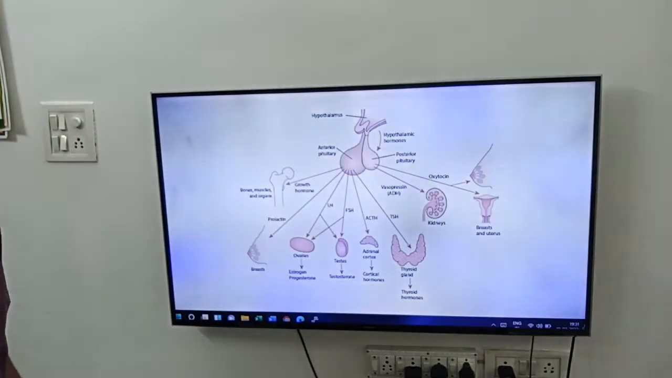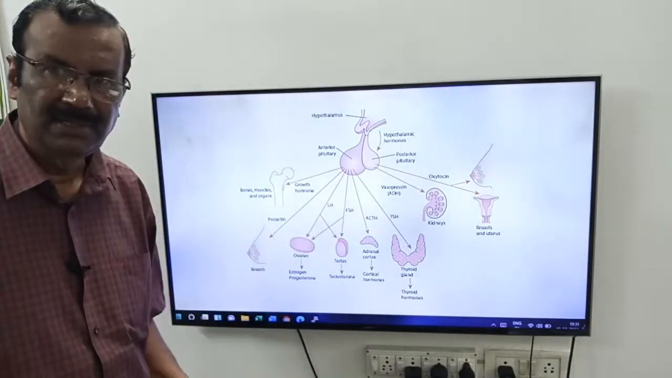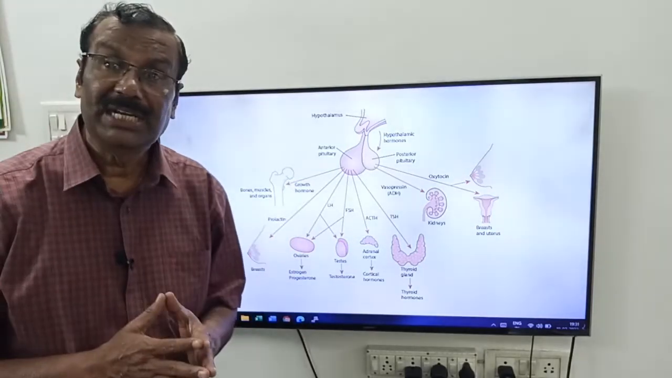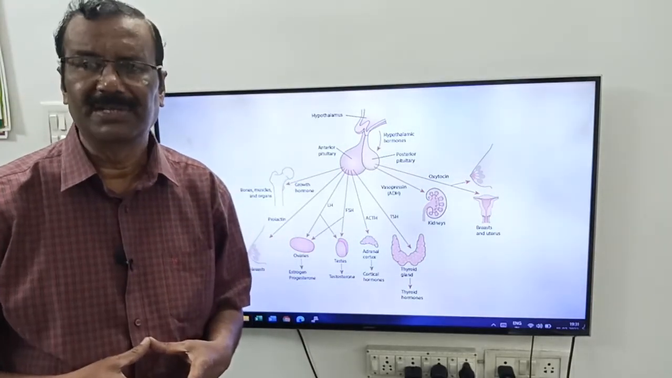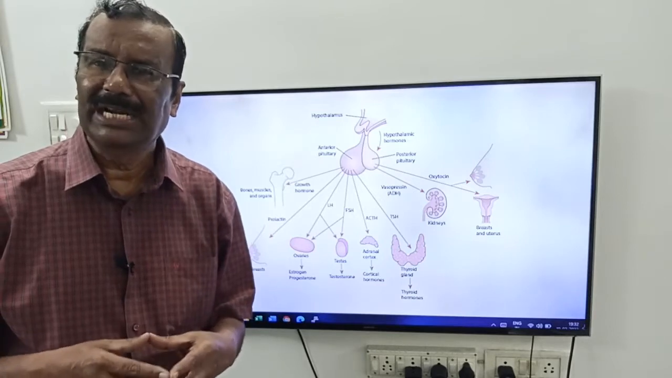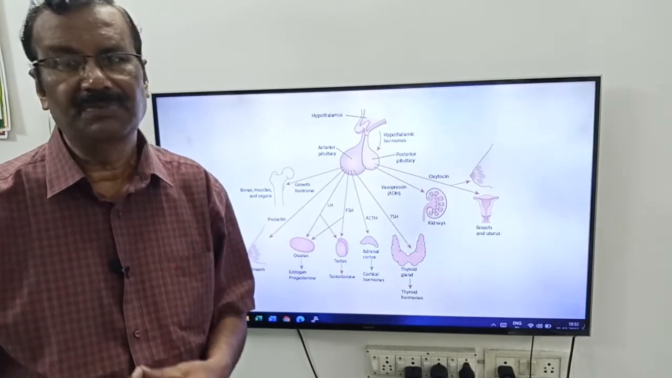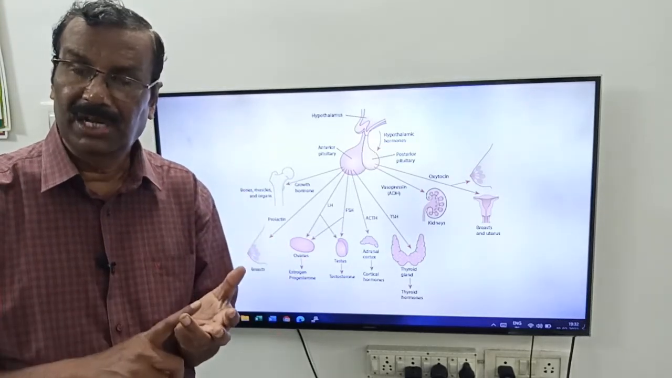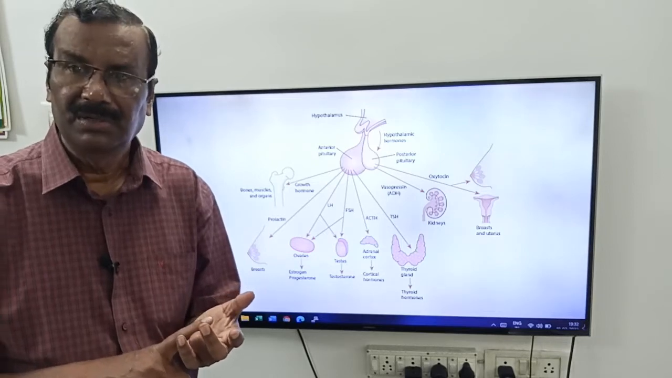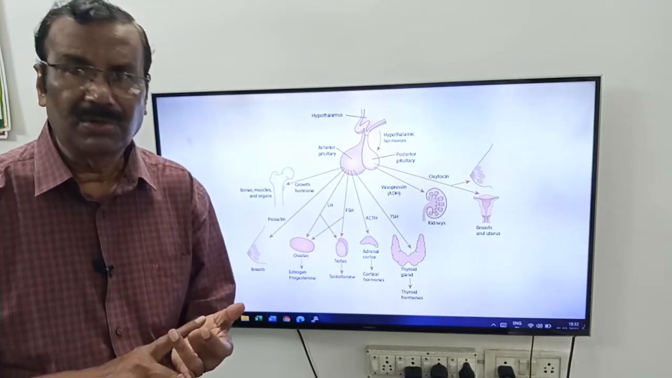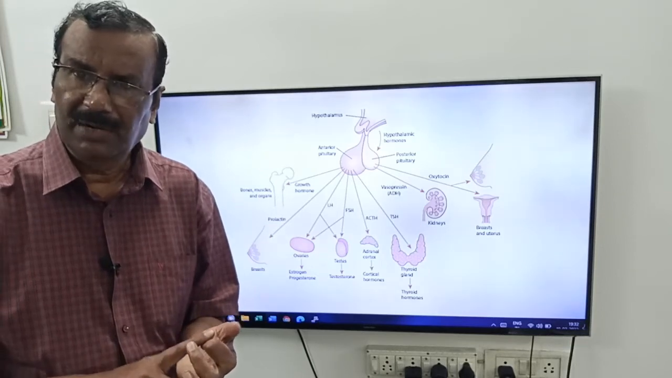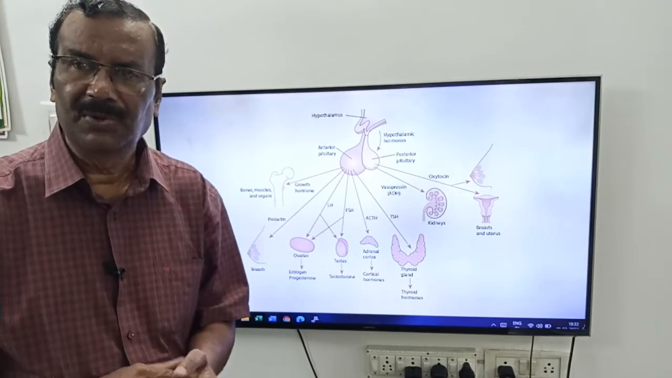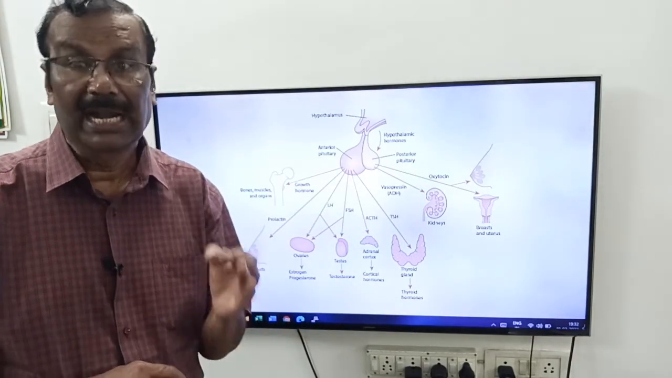See this diagram, how very simple it is. This is about the pituitary gland, a very important gland. It is one of the important glands of the endocrine system. It is also called the master gland. It secretes a total of 9 hormones. What are they? Growth hormone, thyroid stimulating hormone, adrenocorticotrophic hormone, follicle stimulating hormone, prolactin, luteinizing hormone, melanocyte stimulating hormone, vasopressin or ADH, and oxytocin.